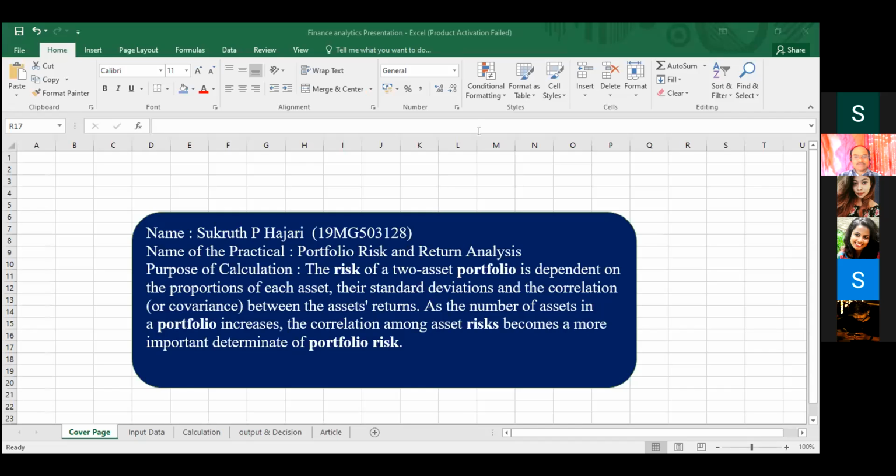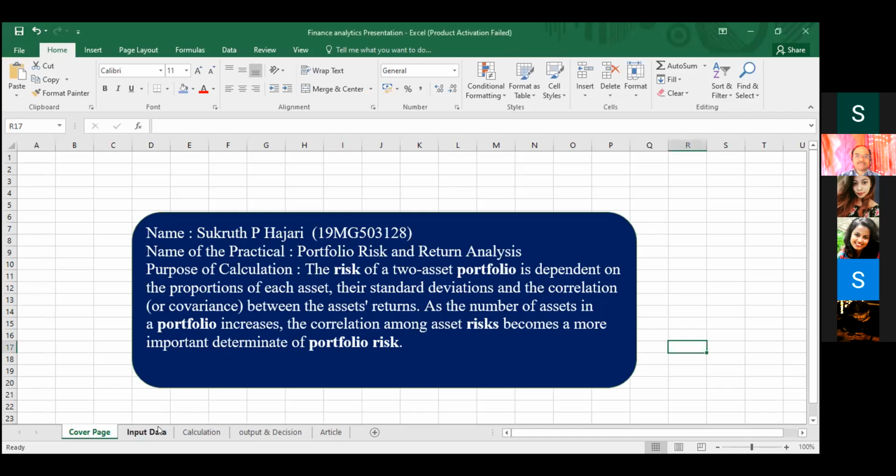Okay, sir. Good morning, everyone. Today, I am going to present the topic of portfolio risk and return analysis. The main purpose of this topic is that risk along with return is a major consideration in capital budgeting decisions. The firm must compare the expected return from a given investment with the risk associated with it. Higher levels of return are required to compensate for an increased level of risk, and the correlation among asset risks becomes more important to determine the portfolio risk. This is the main purpose.